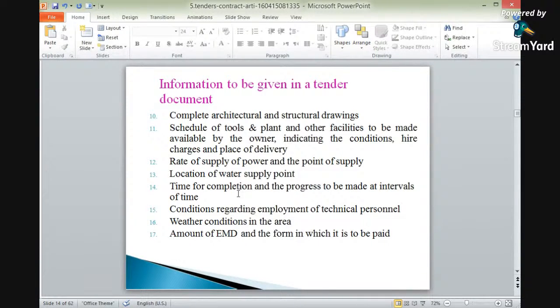Next is the weather conditions in the area, whether it is a rainy weather, or whether it is hot sun. So what are the weather conditions in the area?